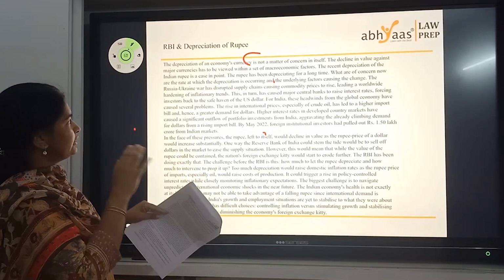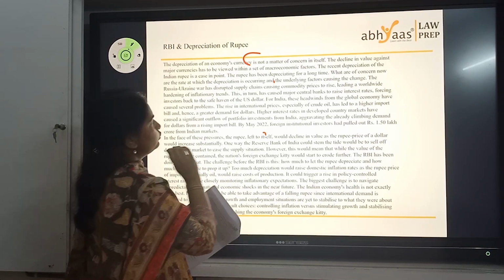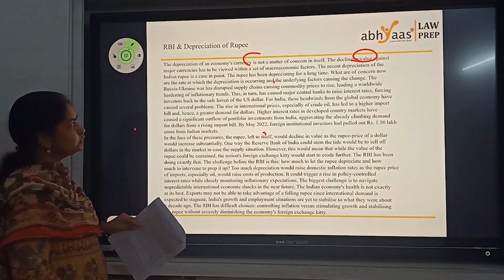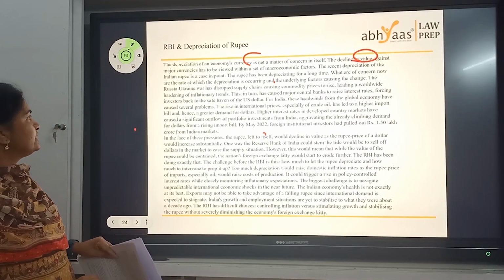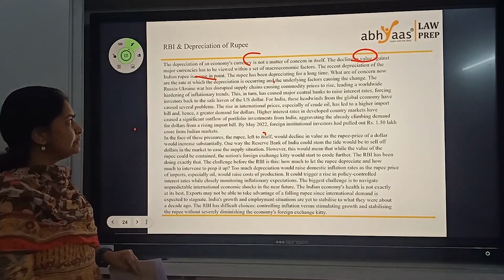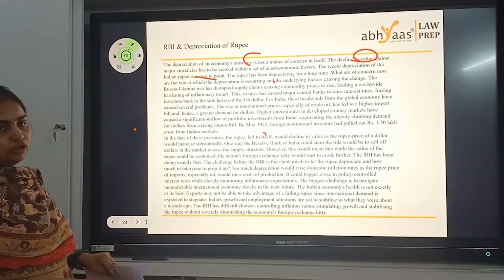So, depreciation of an economy's currency is not a matter of concern in itself. Decline in value against major currencies has to be viewed within a set of macroeconomic factors. Recent depreciation of the Indian rupee is a case in point. You have a point mentioned and then an example given, and that's the Indian currency. The rupee has been depreciating for a long time.